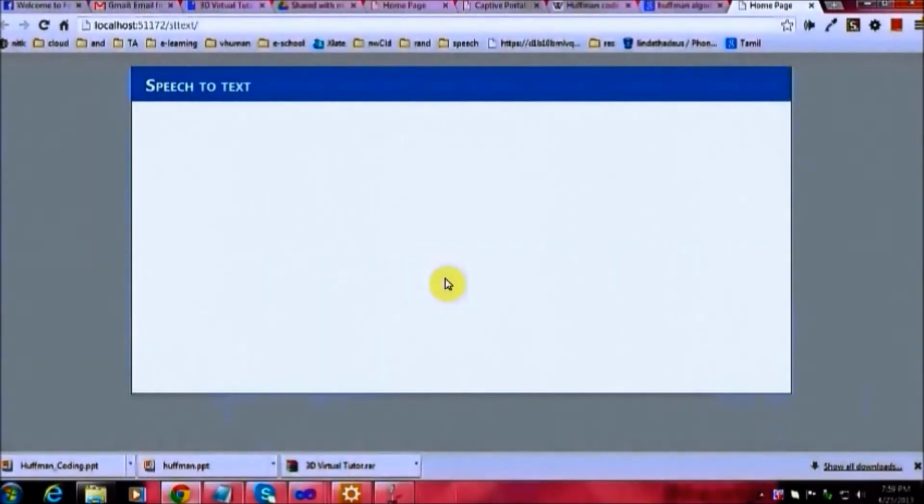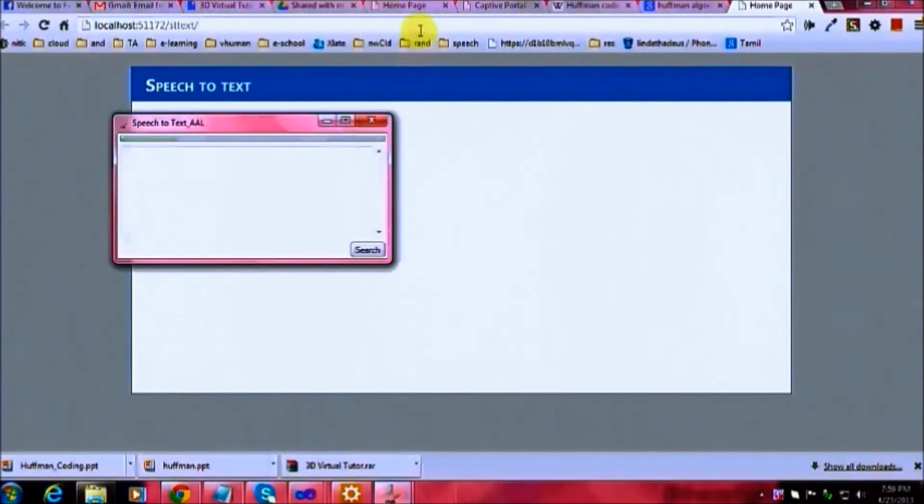Hello friends, our module deals with two parts. The first is the content management and the second is the speech to text. We will now demonstrate the second module. We've created a dummy program which, on load, will convert speech to text. Let me show you the demonstration here. Can you play Huffman?